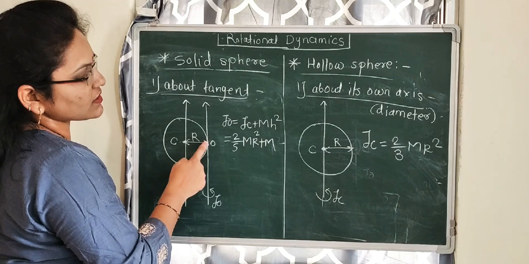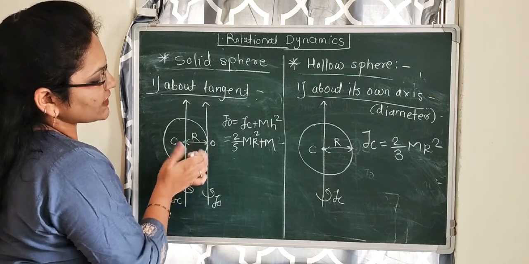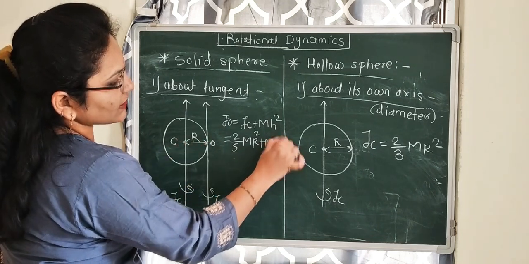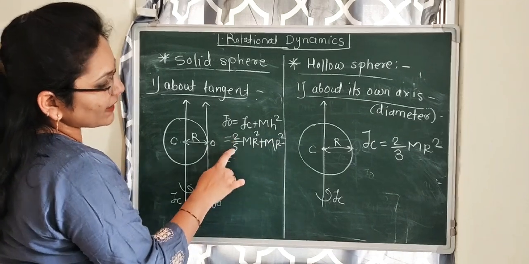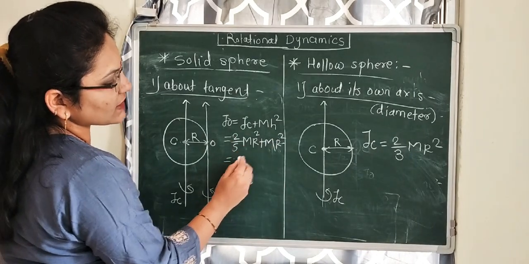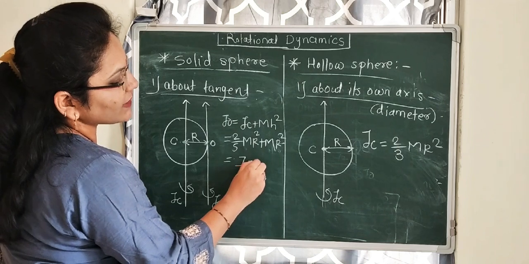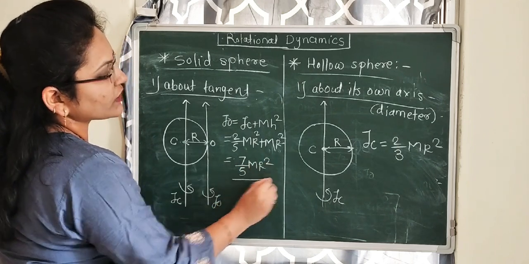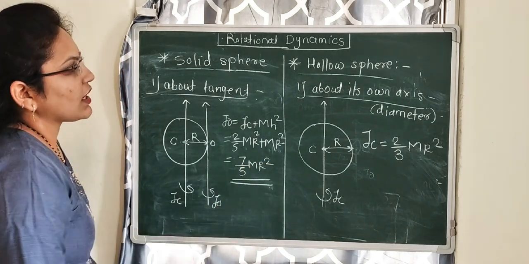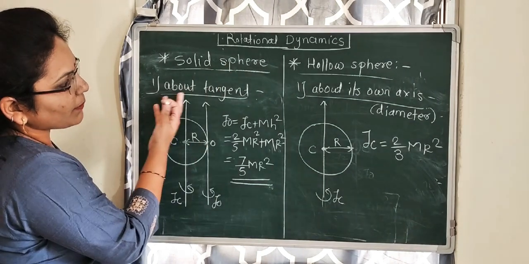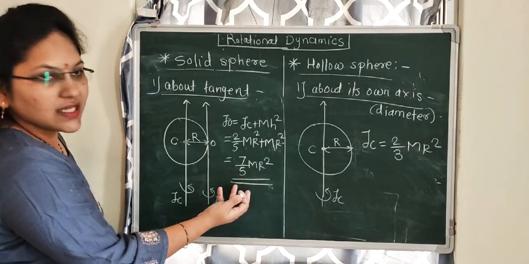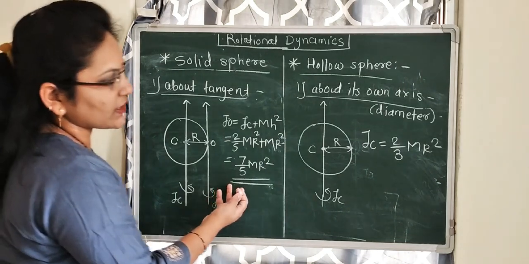H means distance between two parallel axes, which is r. So mr square plus 2 by 5 mr square equals 7 by 5 mr square. This is the moment of inertia for a solid sphere about any tangent, which is 7 by 5 mr square.